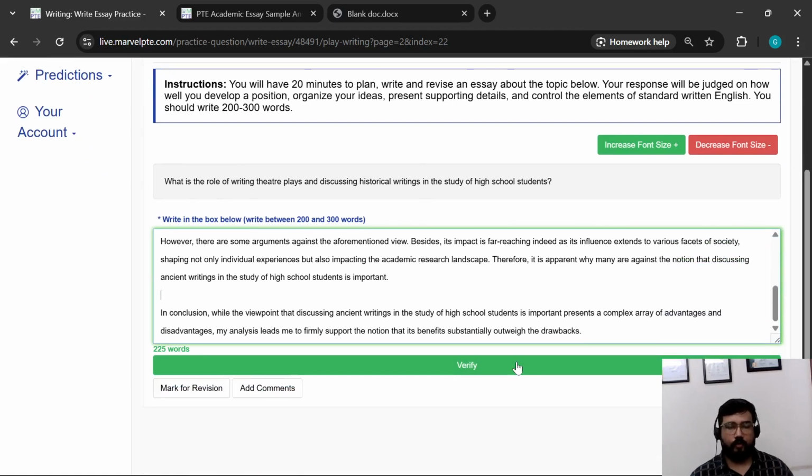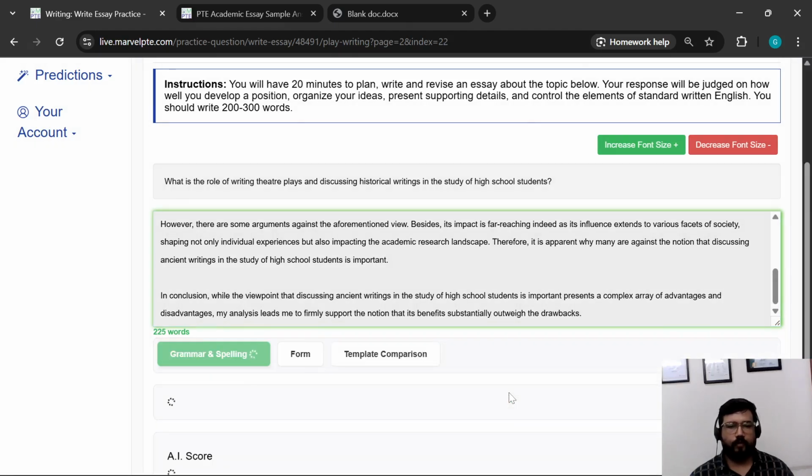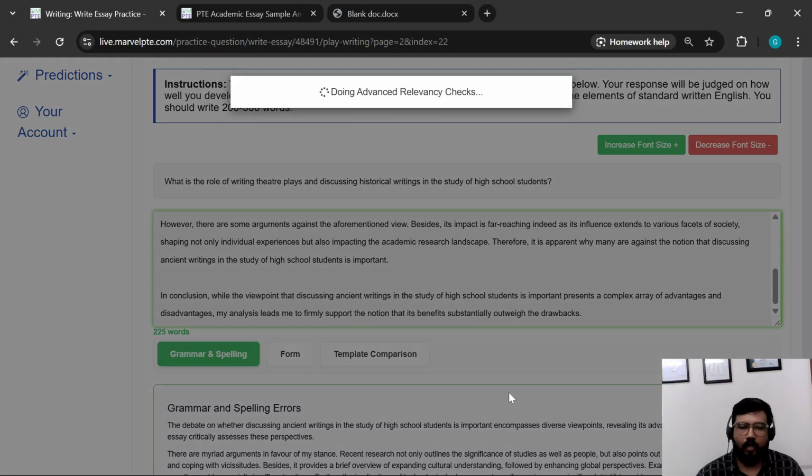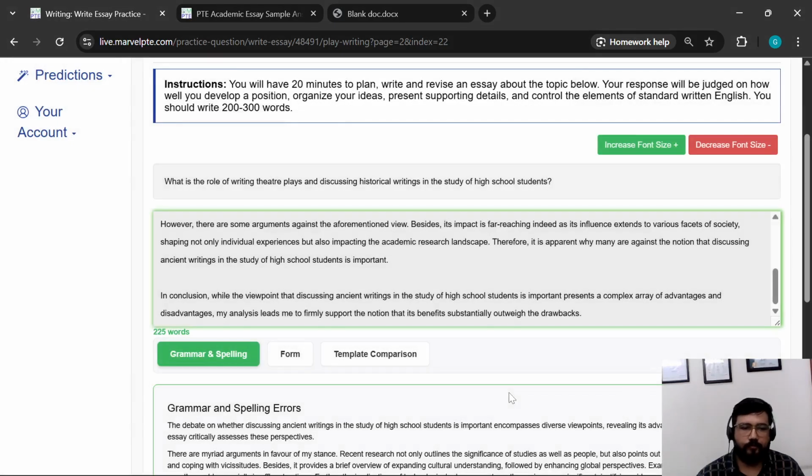Okay, now we got a template, we got a TS, and we are submitting it in the portal. We have clicked the verify button, and now the engine will look for problems with the template and TS in terms of grammar, content, relevancy, these things.